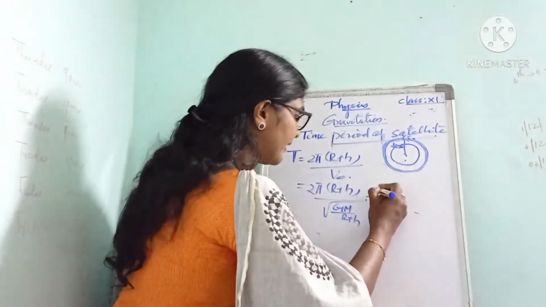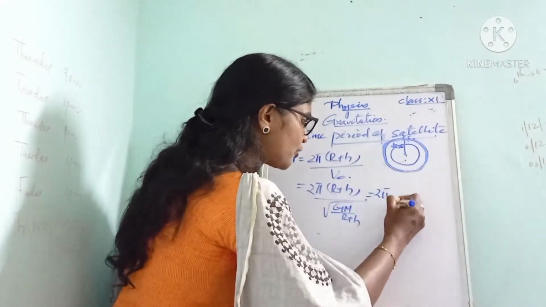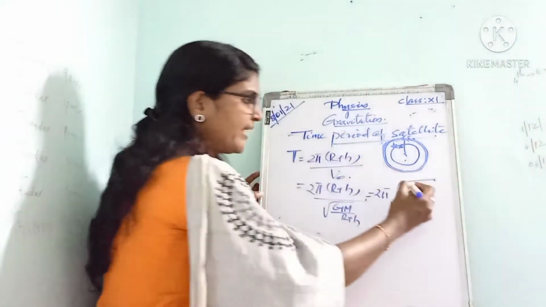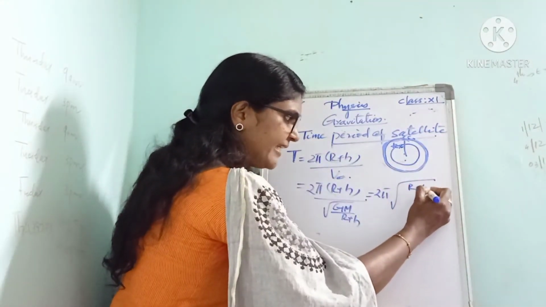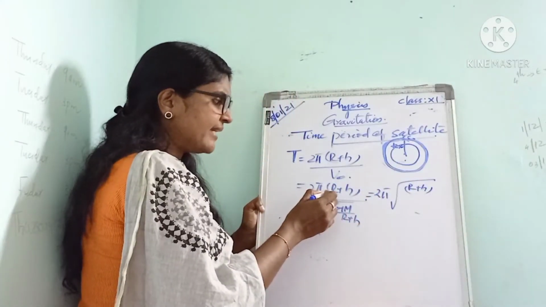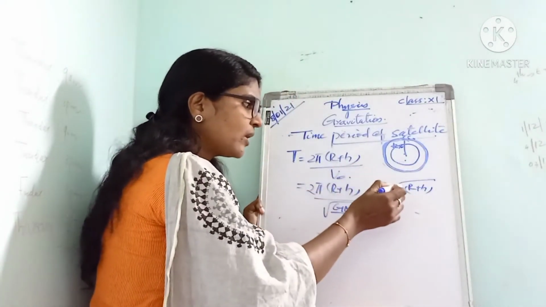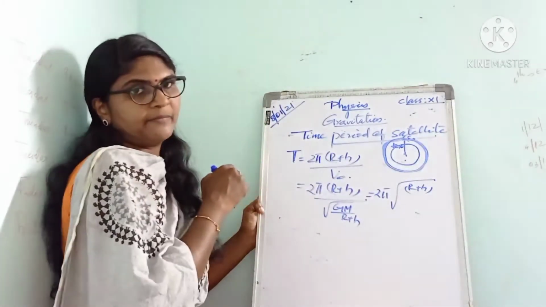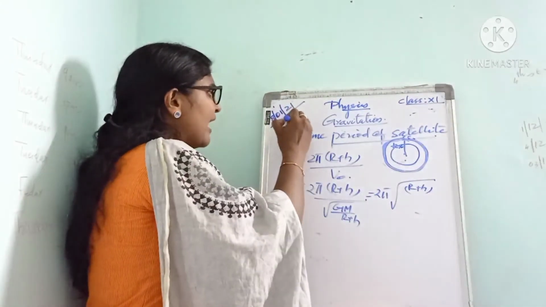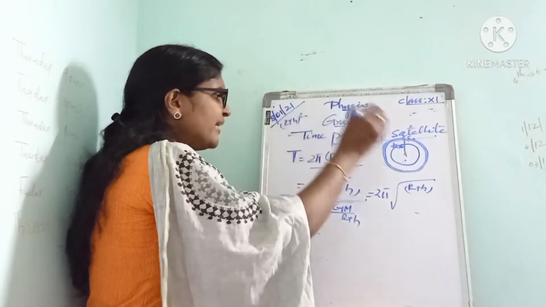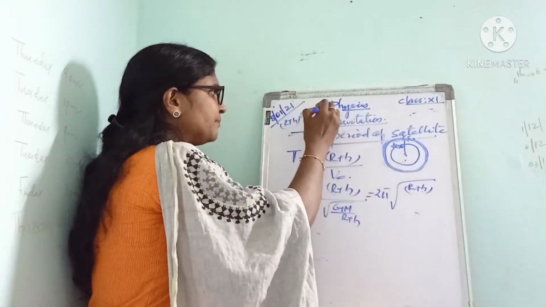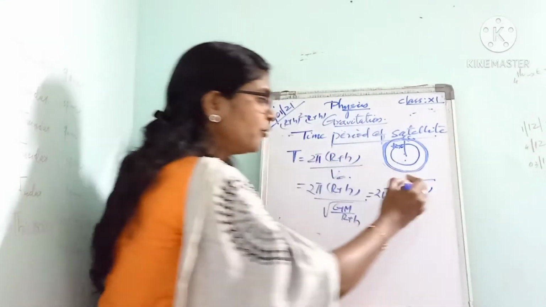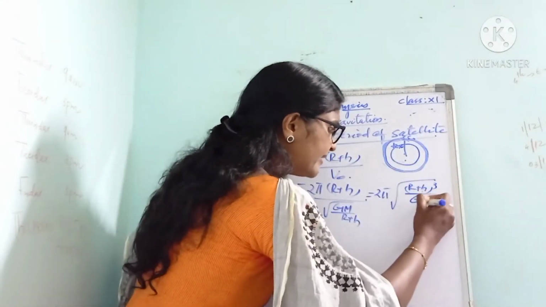This can be written as 2 pi into the square root of, with r plus h going up. When this r plus h goes inside the root, it becomes (r plus h) the whole square. So we have (r plus h) the whole square into (r plus h), which is (r plus h) the whole cube divided by GM.